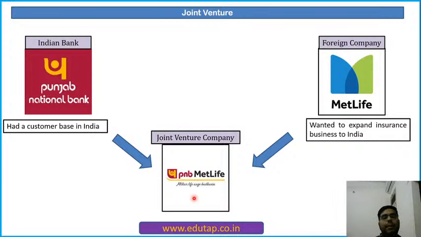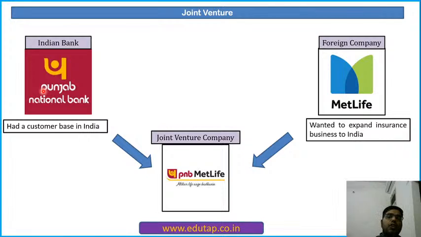Now, can they form a partnership also? The answer is no, because by forming a joint venture company, they have not dissolved their existing companies. PNB is still going on, MetLife is still going on. What they have done is they have opened a third company for a specific purpose, that is for dealing in insurance business in India. For that particular business, both are using their assets. The assets of MetLife are that they are dealing in insurance business, they have capital, they have money, and Punjab National Bank has a customer base in India. So both have contributed their assets, and due to their assets, now they can expand their business in India.